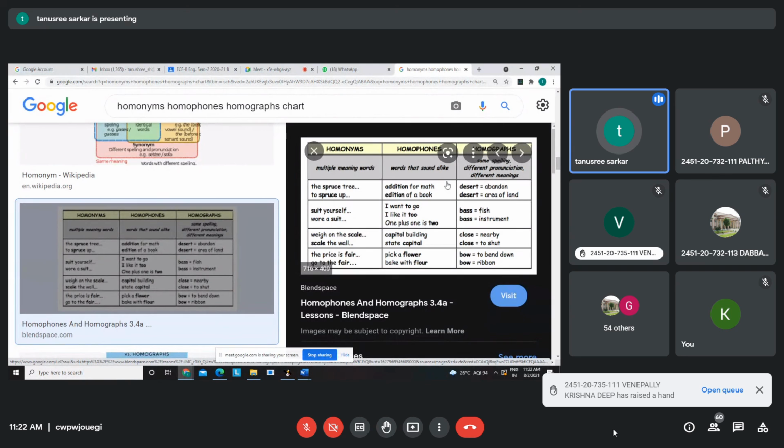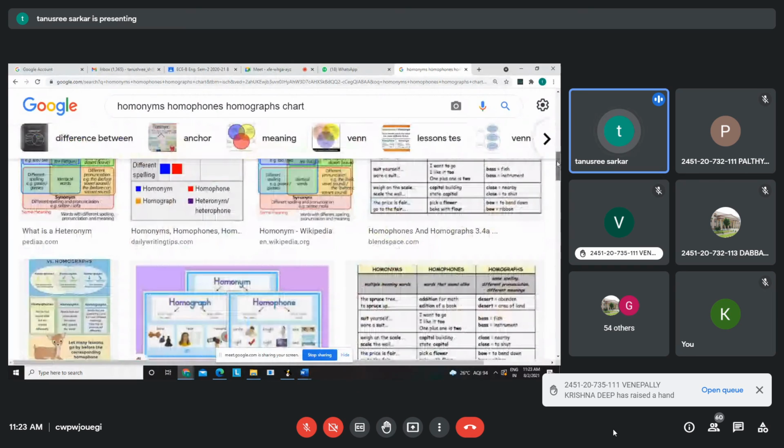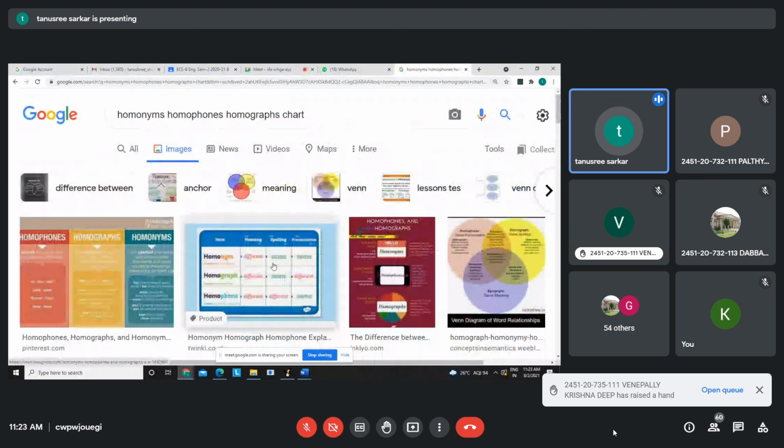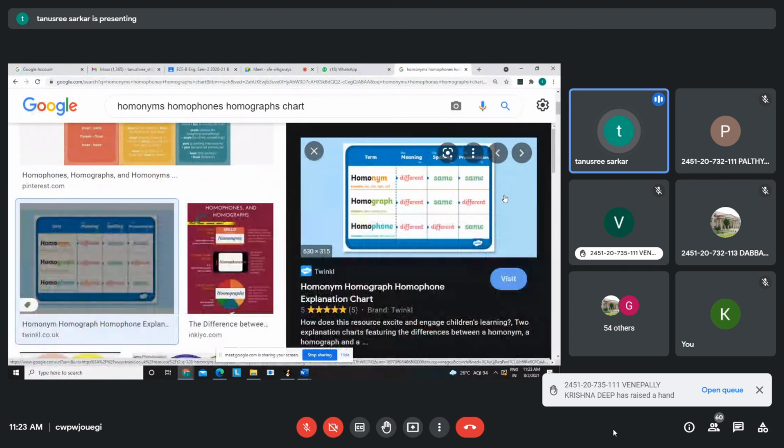So I'm going to send you notes anyways, but in order to remember it easily, what you can do is make a chart, or this chart you can download, or you can make a small box for yourself and tick mark. Okay, see, homonym, meaning different, spelling and pronunciation same, just now we saw. Homograph, meaning different, spelling same, pronunciation different. Homophone, meaning different, spelling different, but the pronunciation is same. Remember this chart. With that, many examples you have to remember, right? Those you will get in your notes.